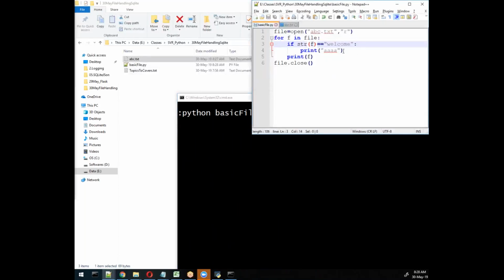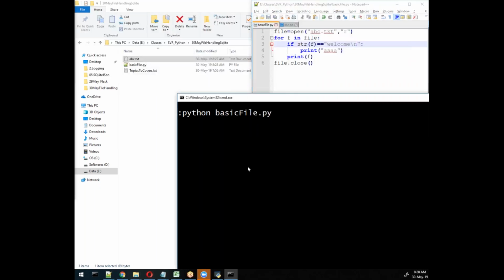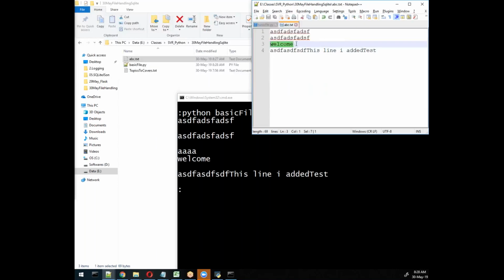Welcome, print AAA, and then str(f). So we need to write the whole line, because equal to is based on this symbol. They can have this type of symbol maybe. Yes, because we wrote the next line, na? See here, if you don't write anything, that means you have a next line here, some special characters also included. So if you want to read, this is one way.